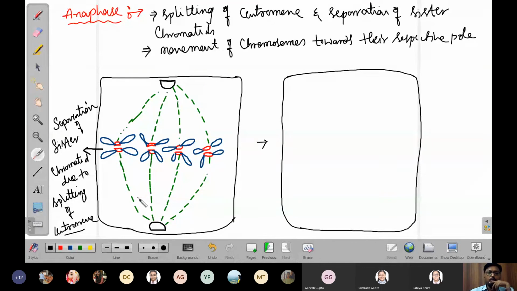Now during the movement of chromosomes, the chromosomes appear in different shapes. So we'll take these chromosomes at different positions.